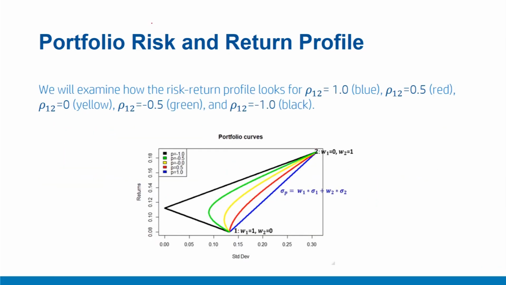Now, we'll examine the behavior of returns and standard deviation for different levels of correlations and different investment proportions, that is W1 and W2, for these two securities. We have plotted all the possible portfolios for correlations corresponding to rho 1 2 equal to 1 in blue, rho 1 2 equal to 0.5 in red, rho 1 2 equal to 0 in yellow, rho 1 2 equal to minus 0.5 in green, and rho 1 2 equal to minus 1 in black.